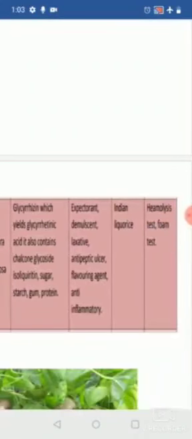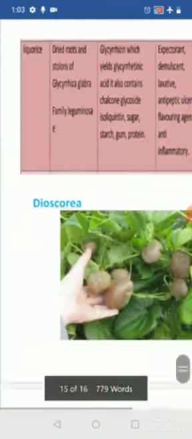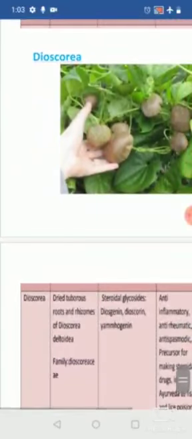Coming to the uses, it is used as an expectorant and a demulcent. It has laxative, anti-peptic ulcer, and anti-inflammatory properties. It is also used as a flavoring agent and a sweetening agent. Coming to the chemical test, we are going to perform the hemolysis test as well as the foam test for licorice. The last drug is Dioscorea.